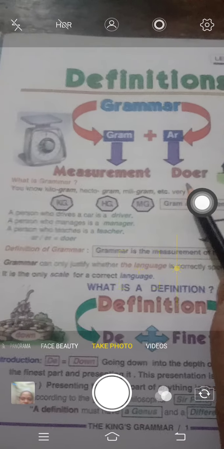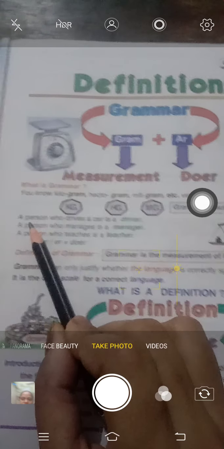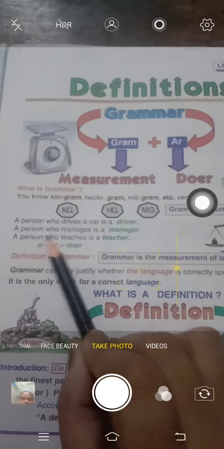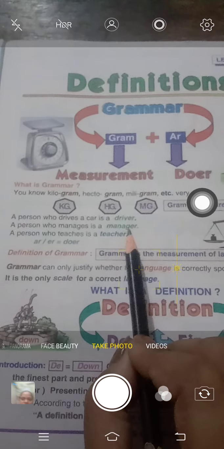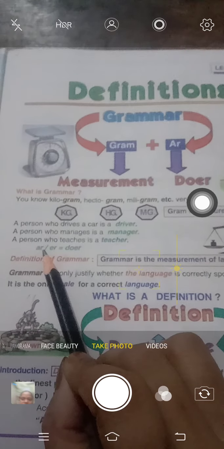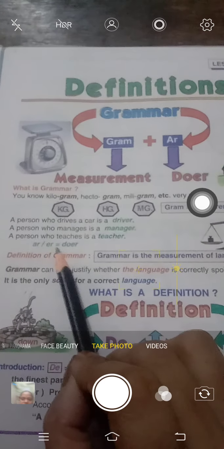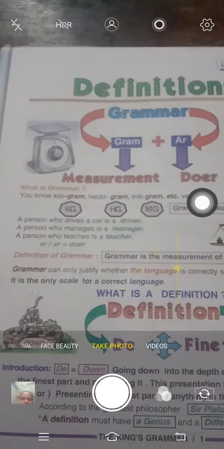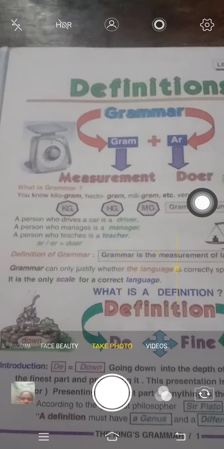So now there is a question, what is the meaning of doer? So doer is what? A person who drives a car is a driver. A person who manages is a manager. A person who teaches is a teacher. So AR or ER means the doer, the person who does the thing, that is doer.